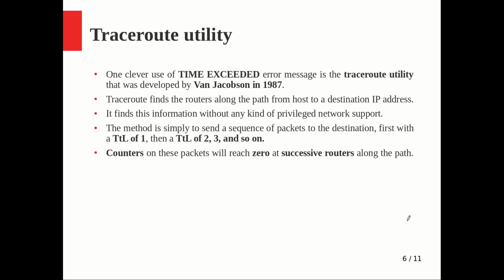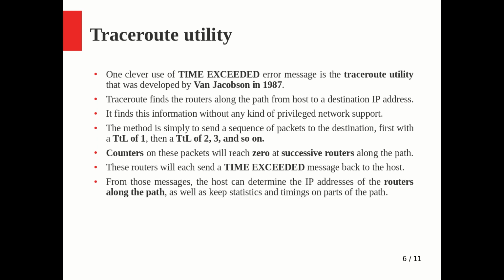So the counter on the packet will reach 0 on successive routers. The first packet will reach 0 at the first router itself, and the second packet will reach 0 at the second router, because TTL is 2 for the second one. These routers will each send a time exceeded message back to the sender. From these messages, the host can determine the IP addresses of the routers along the way, as well as keep statistics and timing on parts of the path. It can see how long it took for the time exceeded message to come back, so it can calculate a number of statistics also.